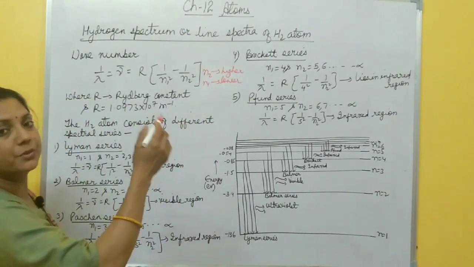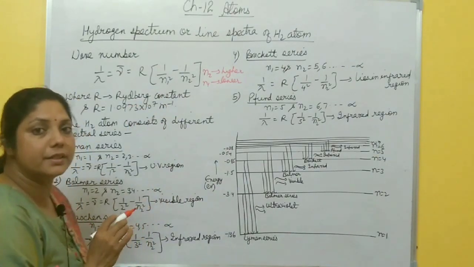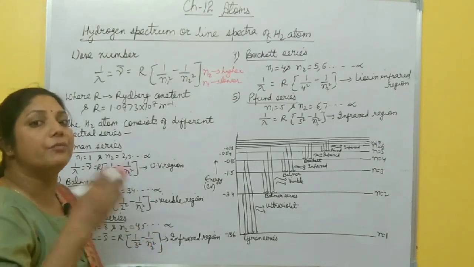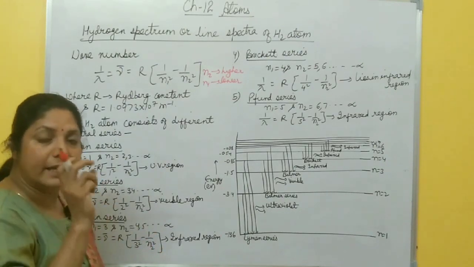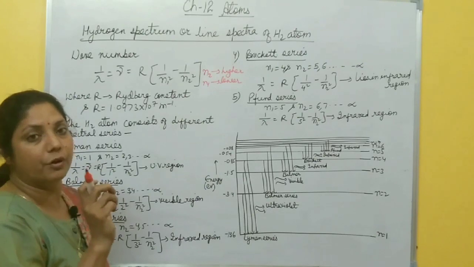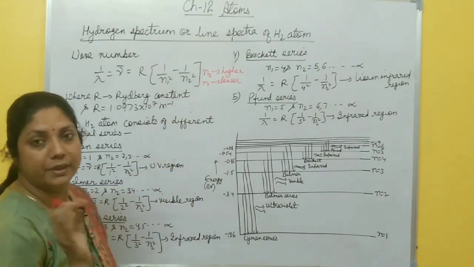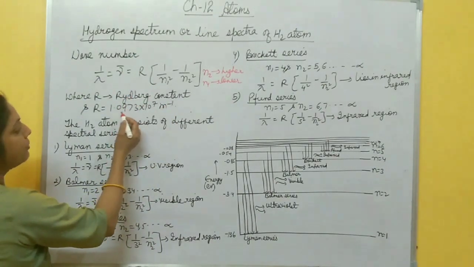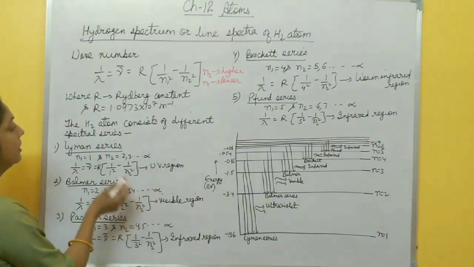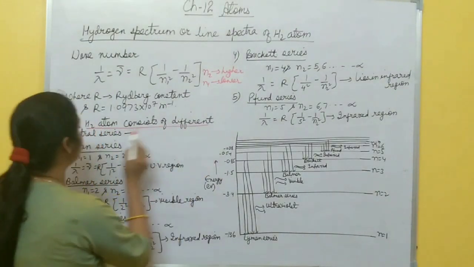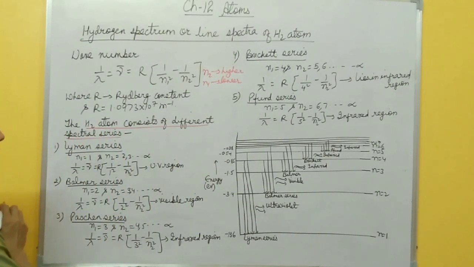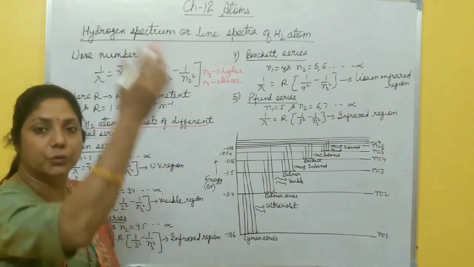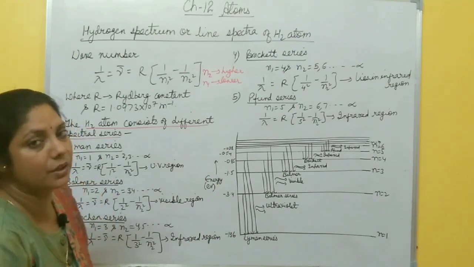And when an electron jumps from a high energy state to a lower energy state, what happens according to Bohr's frequency condition? Waves of different frequencies are emitted, and hence a line spectrum is formed, or the hydrogen spectrum is formed in the case of the hydrogen atom. Here R is called the Rydberg constant. Its value is 1.0973 × 10^7 per meter. So the hydrogen atom consists of different spectral series. When an electron jumps from second to first, third to second, fourth to fifth, what type of spectral series are obtained?